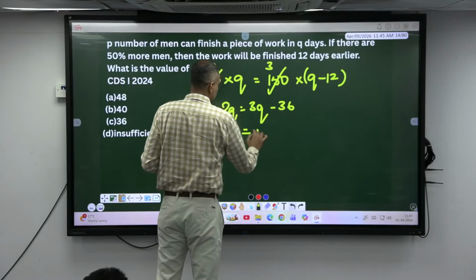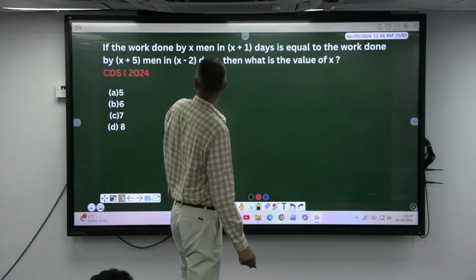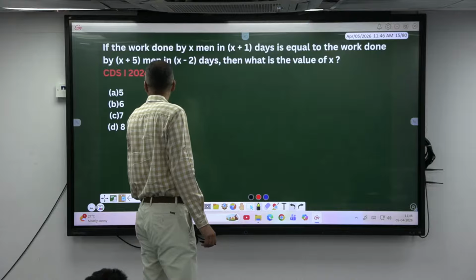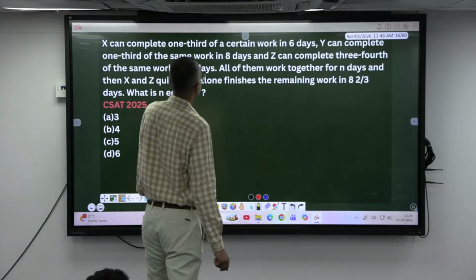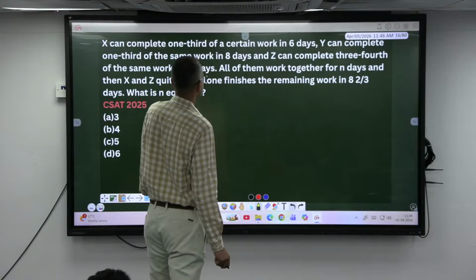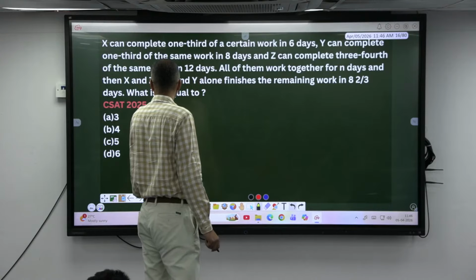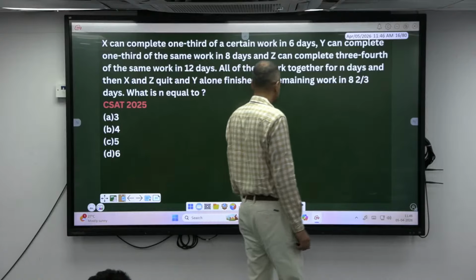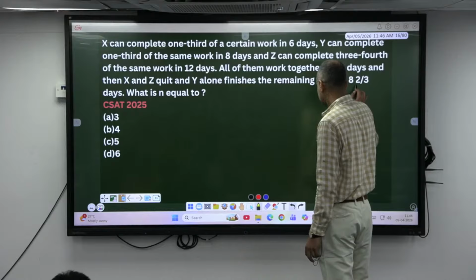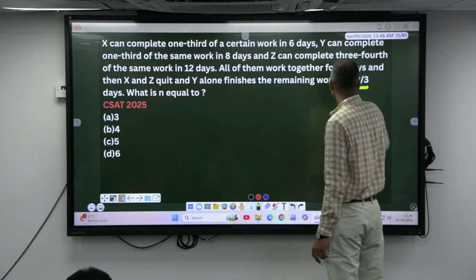Copied? Okay, next, let's move ahead. Anyway, you have a mixed fraction here, do this. This is 8 2/3.